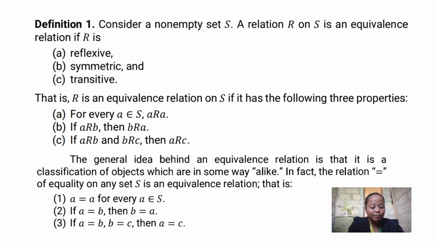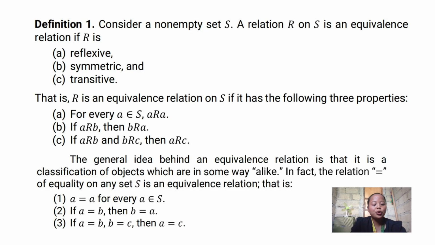So the general idea behind an equivalence relation is that it is a classification of objects which are in some ways alike. In fact, the relation of equality on any set S is an equivalence relation. That is, a is equal to a for every a in S; if a is equal to b, then b is equal to a; and if a is equal to b and b is equal to c, then a is equal to c.